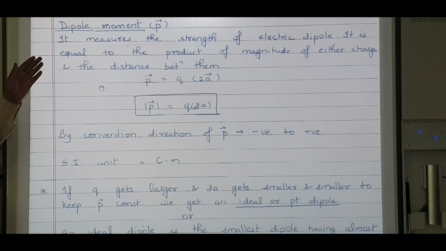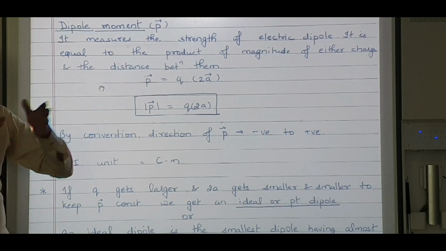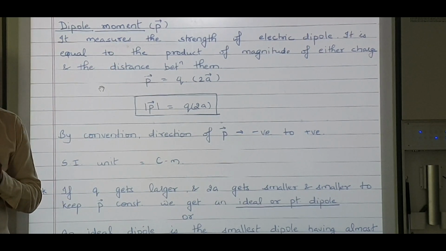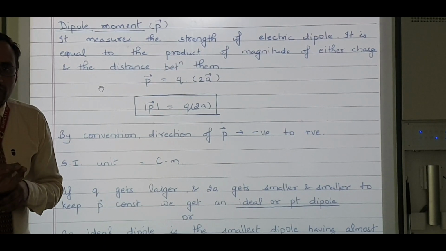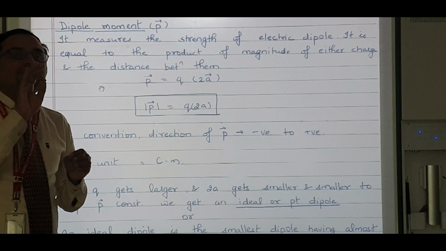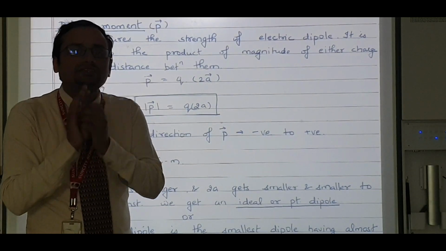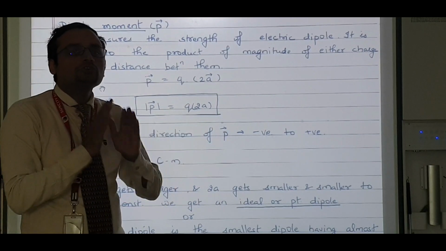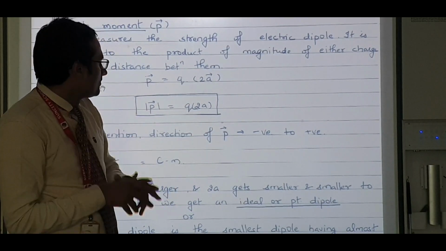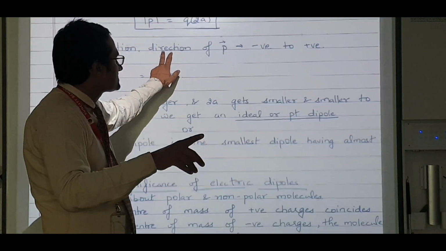It is the strength of electric dipole, and it is equal to the product of the magnitude of either charge and the distance between them. So P is equal to q into 2a. That is the formula. By the way, this is very important.